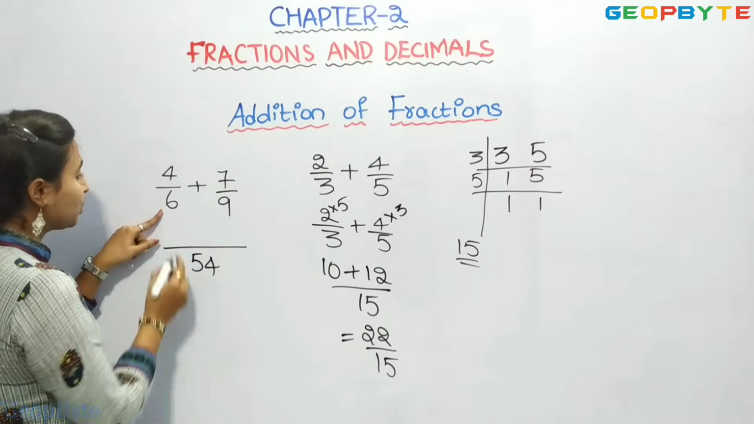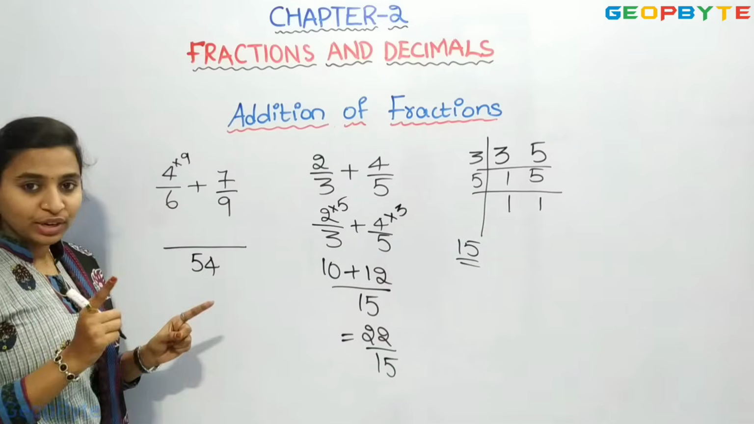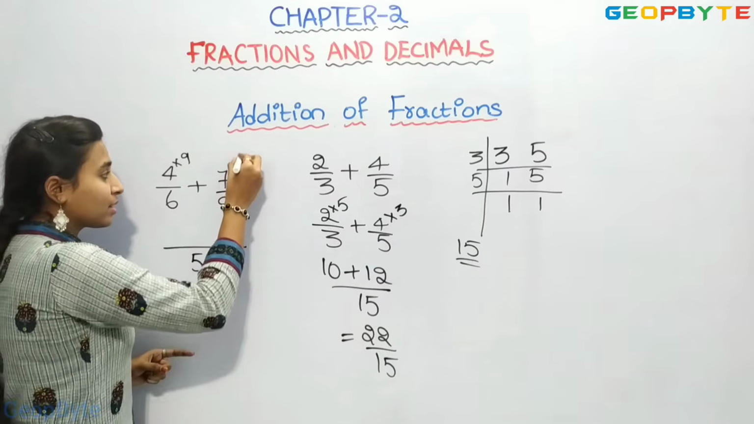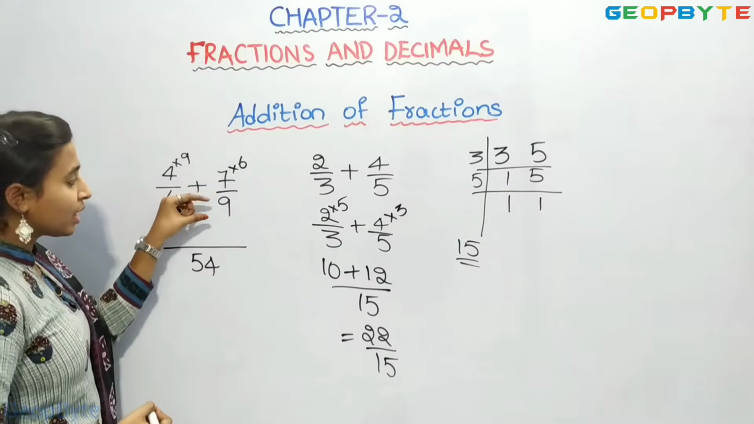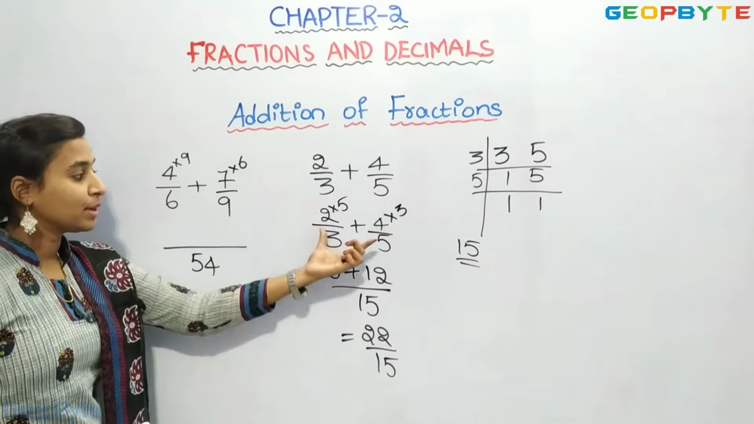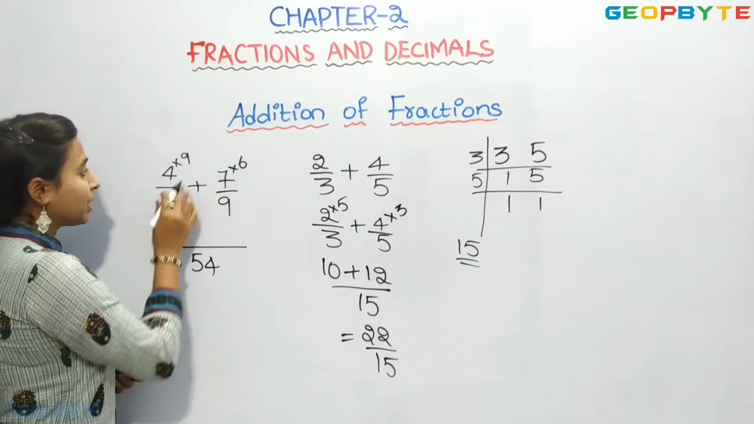Now what we need to do? 6 9s are 54. 9 6s are 54. Similarly, in this way we have done. Now let us multiply these two.